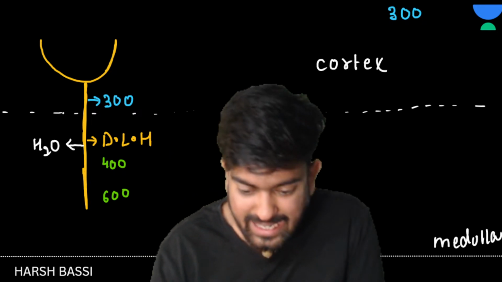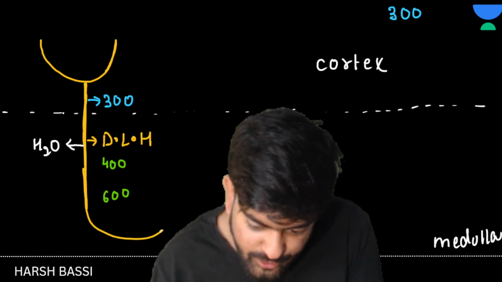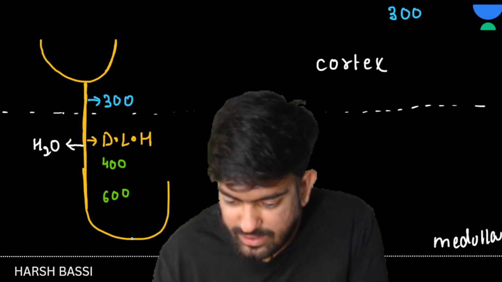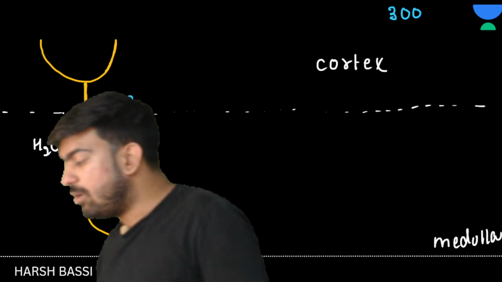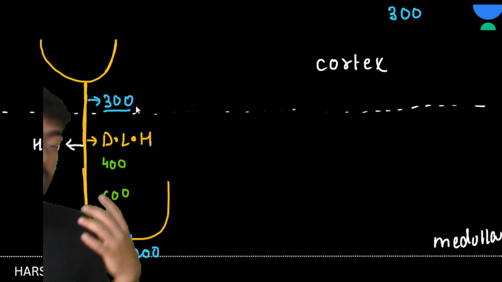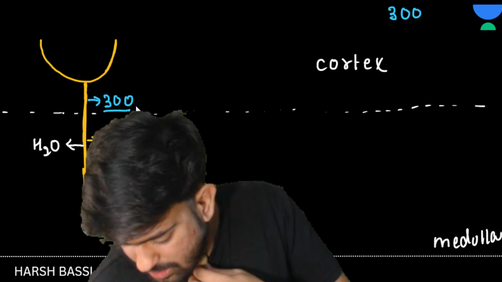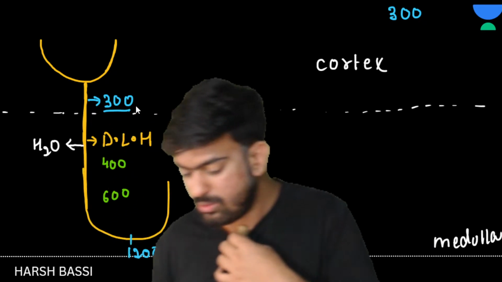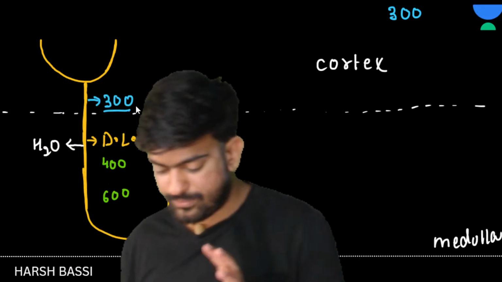In the loop, the maximum is 1200. So what is happening here? See, normally it was 300. The concentration has been increased 4 times. Yes or no? Clear to everyone? Okay, great.